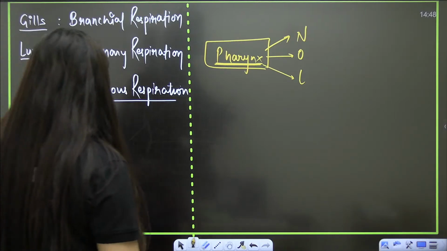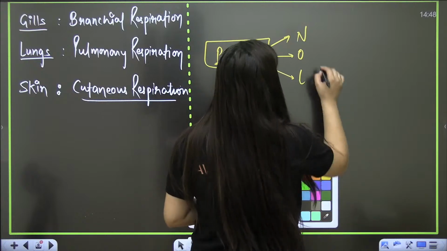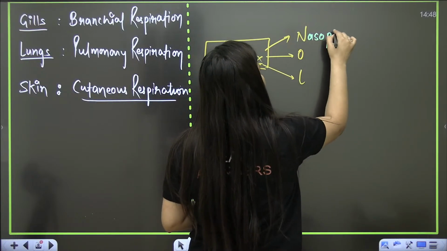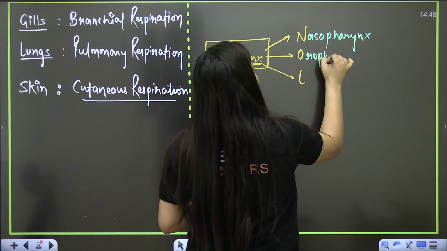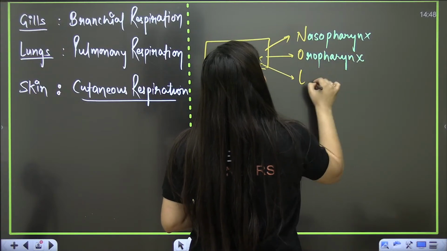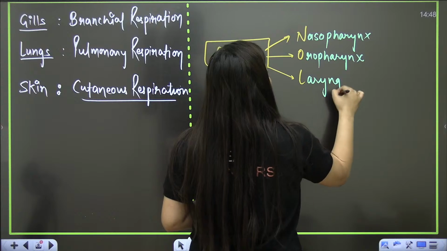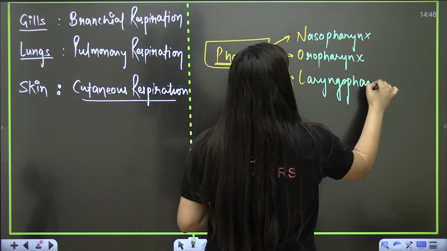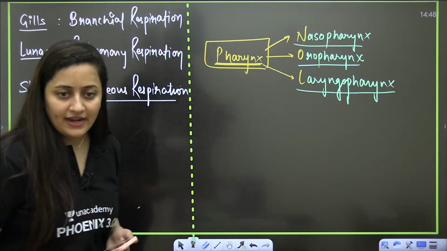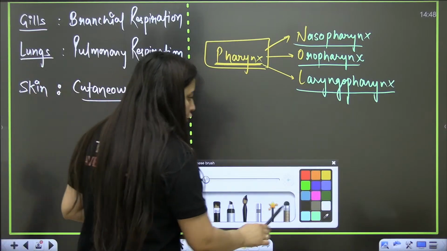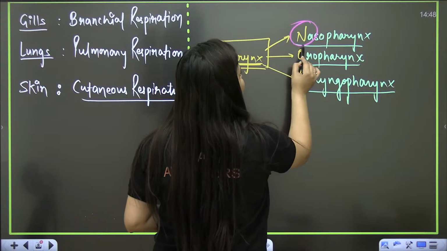Okay, so three parts. What are they? Nasopharynx, oropharynx, and the laryngopharynx.